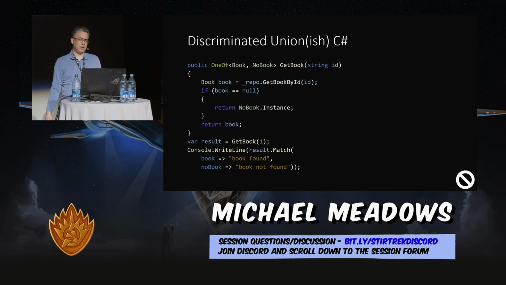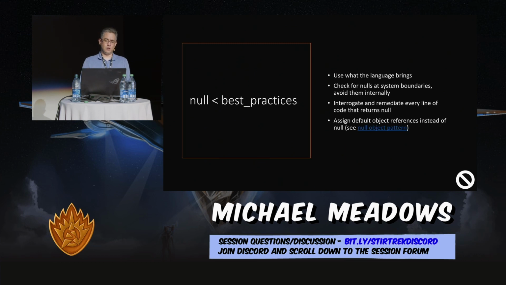And then in C# we have a framework called oneof that lets us get close to this, right? It's not built into the language, so it looks a little wonky, but we do have the ability to say, okay, well, this returns one of a book or no book. So null is less, I told you I wasn't going to say best practices, then I did.